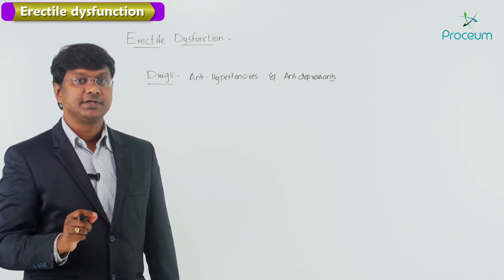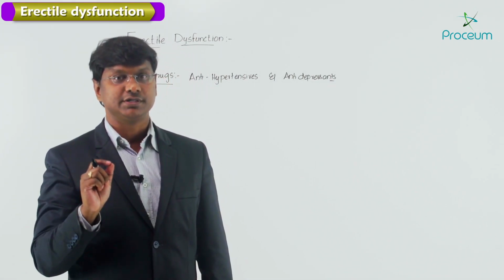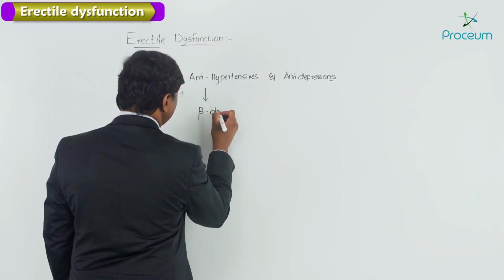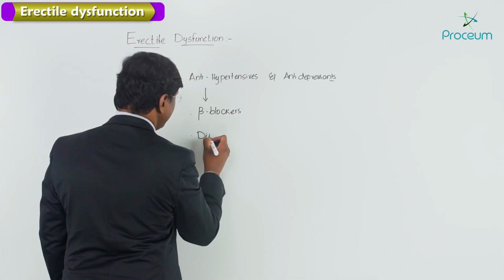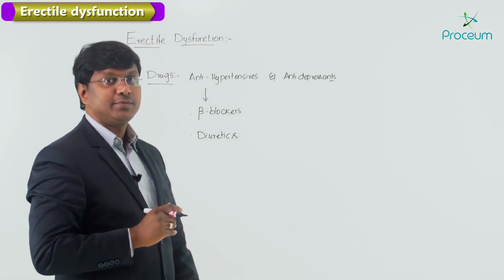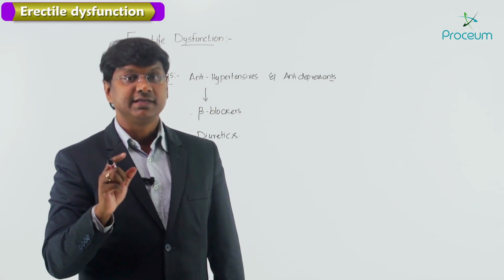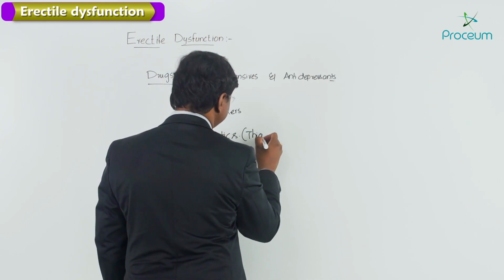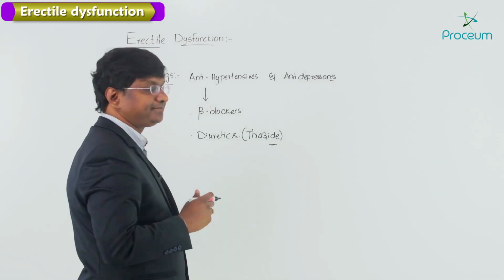And this particular antihypertensives mainly include the beta blockers, right? And apart from beta blockers, we also have diuretics, right? So these beta blockers and as well as diuretics, and that too which particular diuretics? That is mainly the thiazide group of diuretics, right? That is hydrochlorothiazide. So this thiazide group of diuretics can cause the erectile dysfunction.